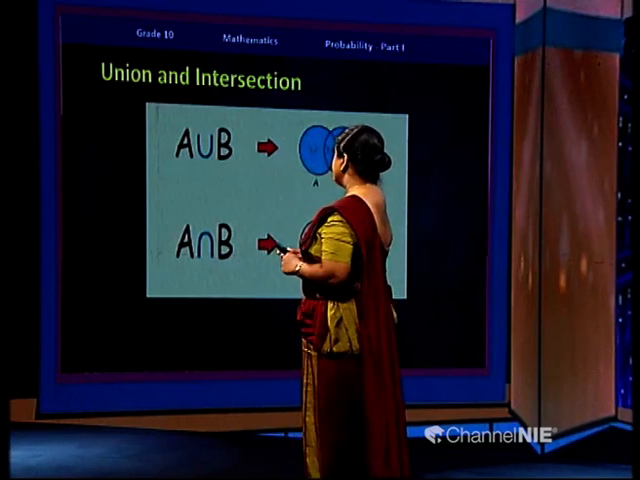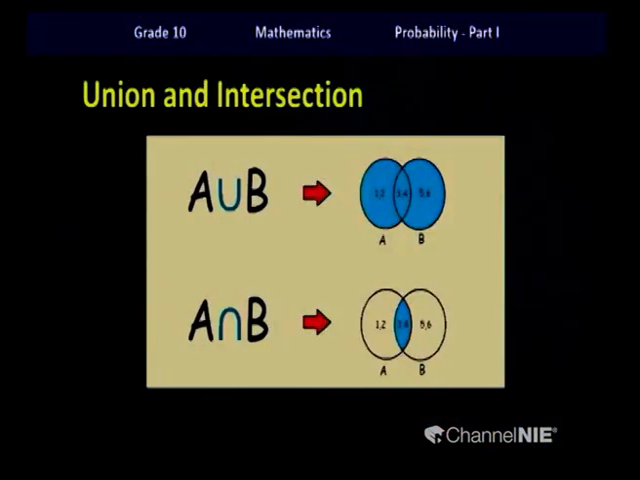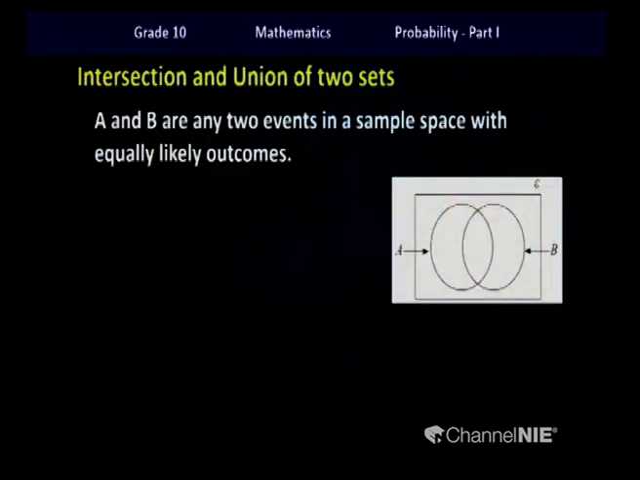You can see it on the screen children. I have put a small diagram. I hope you can remember this. Okay, with this let's move on to the next part of the lesson: the intersection and union of two sets. I have drawn a Venn diagram for you to understand it easily, and we are considering two events of the sample space which are having equally likely outcomes.